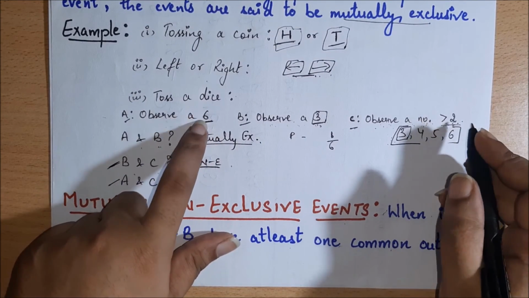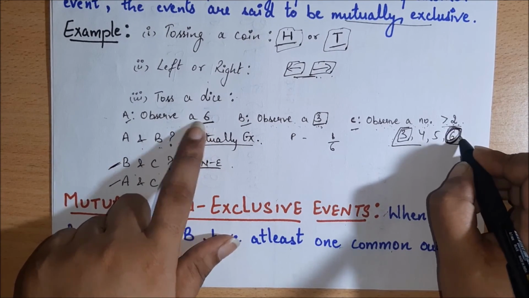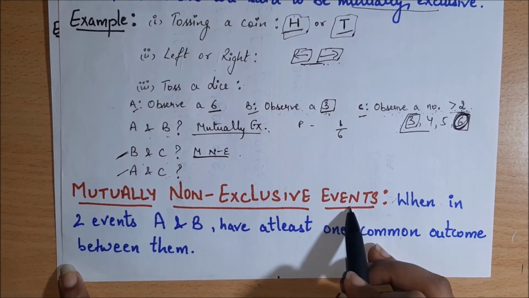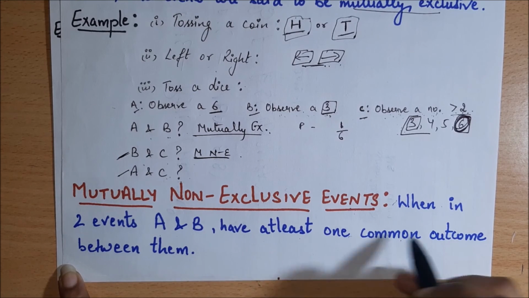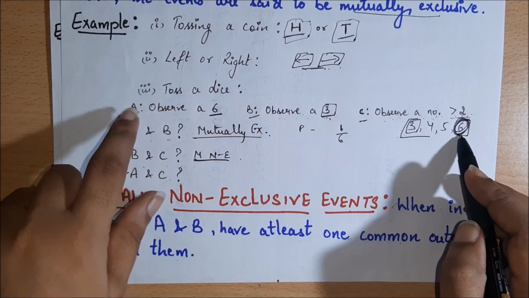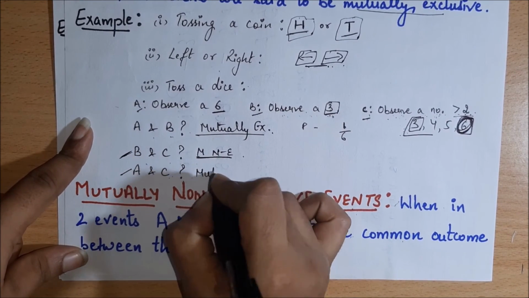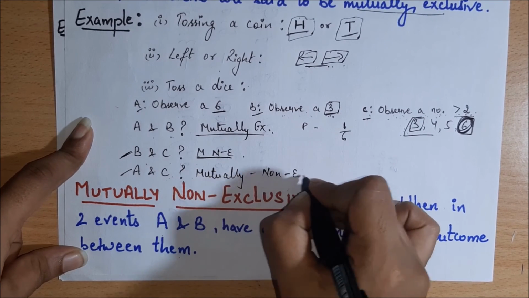So 6 in the first and 6 in the second part are common. So it will also be a mutually non-exclusive event, as two events A and C have at least one common outcome between them. So 6 is common between A and C. So it will be mutually non-exclusive events.